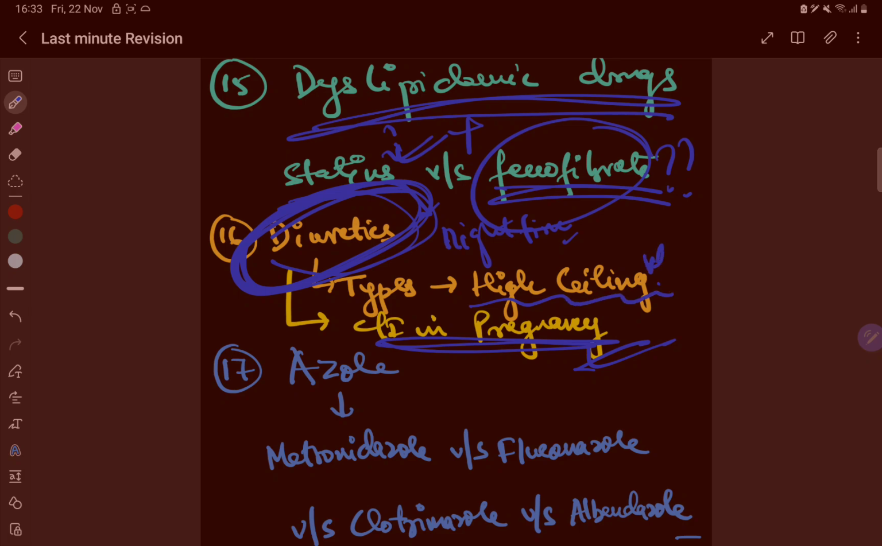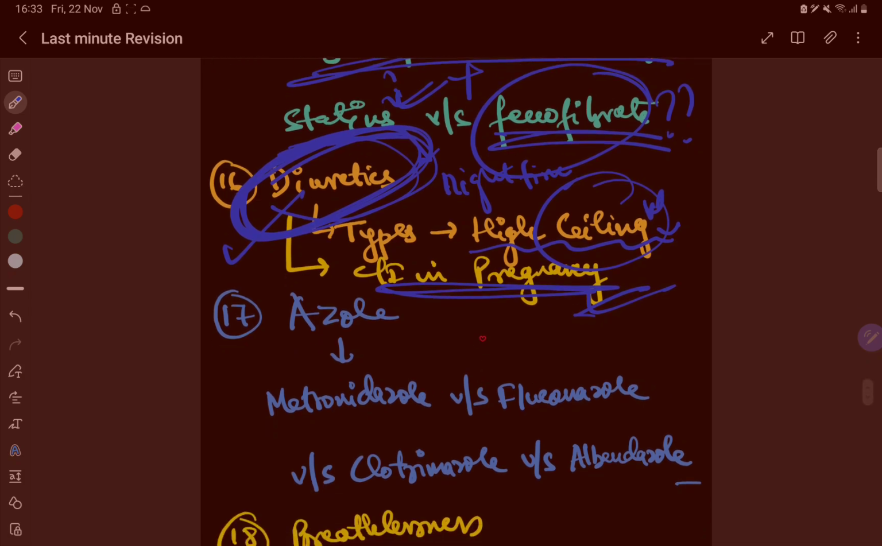Now, high ceiling versus low ceiling, what is the meaning of ceiling effect? Okay, and what is the indication of diuretic? Suppose one diuretic is used in mountain sickness. Okay, now another diuretic, suppose it's used in pulmonary edema. Okay, so what is the name of the diuretic?